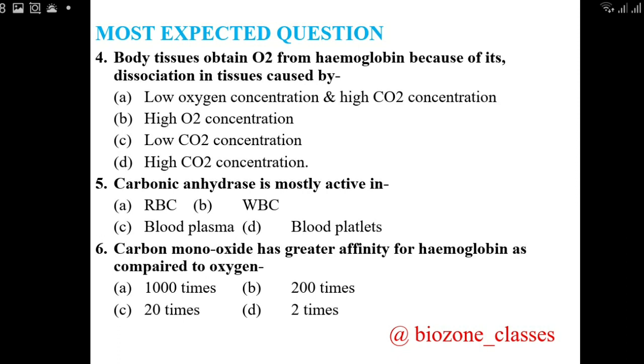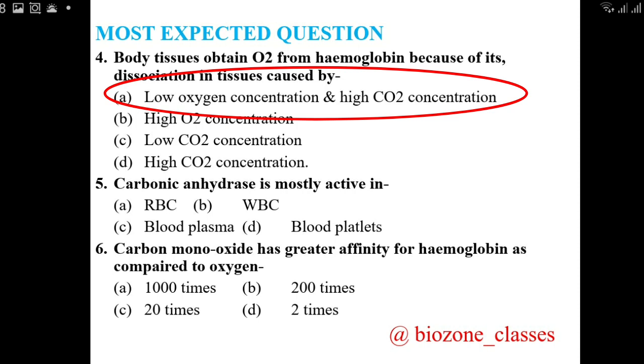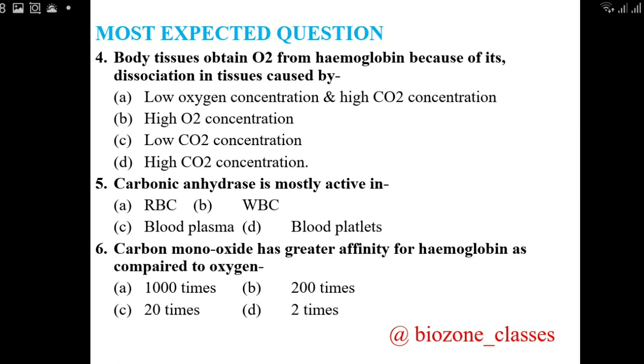Now the question 4th, body tissues obtain oxygen from hemoglobin because of its dissociation in tissues caused by A, low oxygen concentration and high carbon dioxide concentration, B, high oxygen concentration, C, low carbon dioxide concentration and D, high carbon dioxide concentration. Correct option, students, is A. Low oxygen concentration in body cells or tissue and a high concentration of CO2 is mainly responsible for the dissociation of oxyhemoglobin.